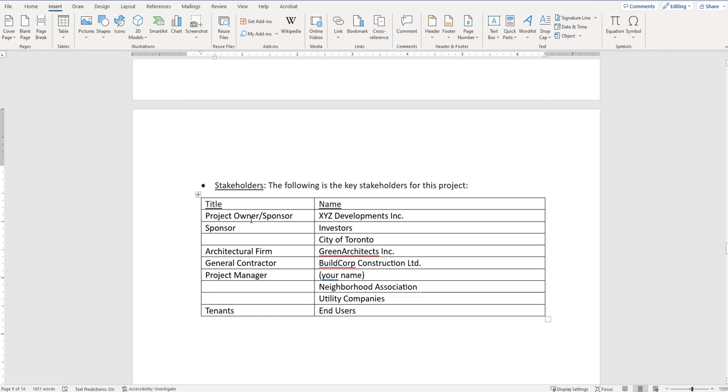So XYZ Developments in this case is the project owner. They're also a sponsor. One of the other project sponsors is the investors. The City of Toronto will obviously have some stake in this project. Our architectural firm was selected to be Green Architects. General contractor, project manager would be you and your partner. The neighborhood association, again, utility companies, and the end users, again, could all be stakeholders in this development. So they're all listed out with their title on the left and their name on the right. So it just kind of makes things nice and clean.